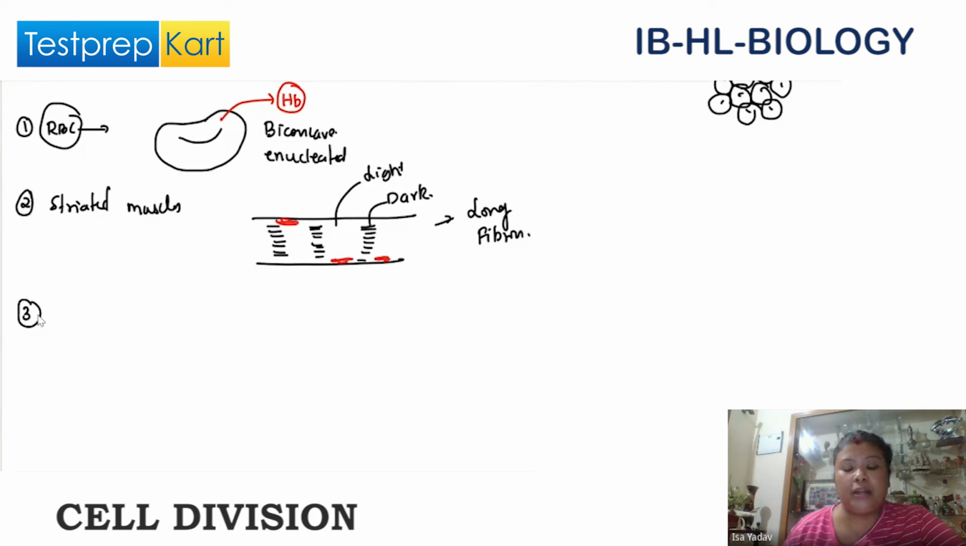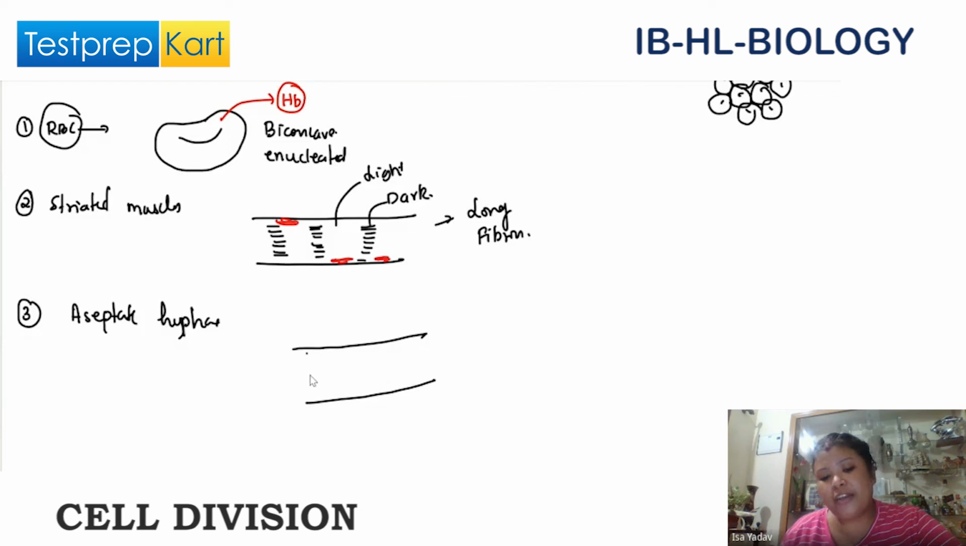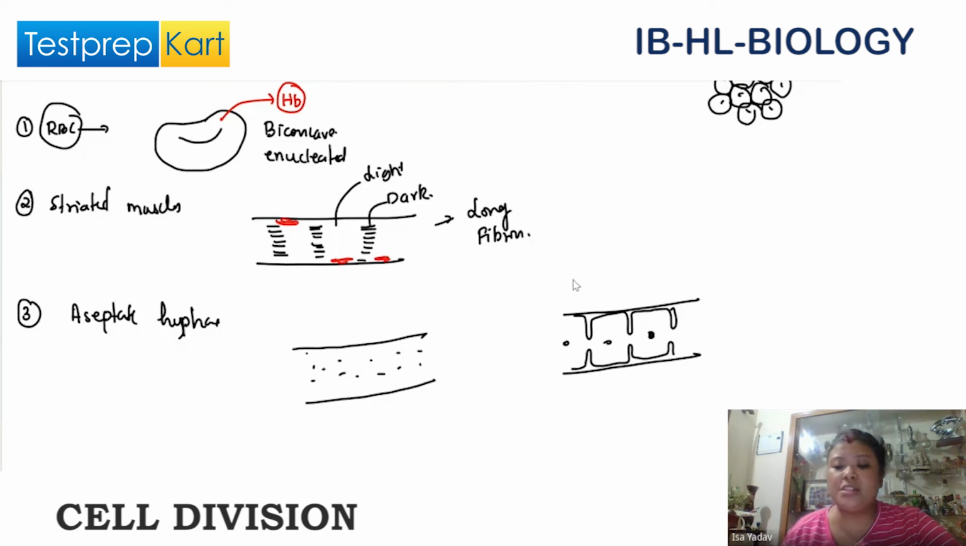The third one is aseptate fungi or hyphae. In any fungi, their main body is hyphae, and we have two types of hyphae. In this aseptate hyphae, there is no septa or no cross walls. Usually septate hyphae will be like this. So they follow the rules, a single nucleus will be there.